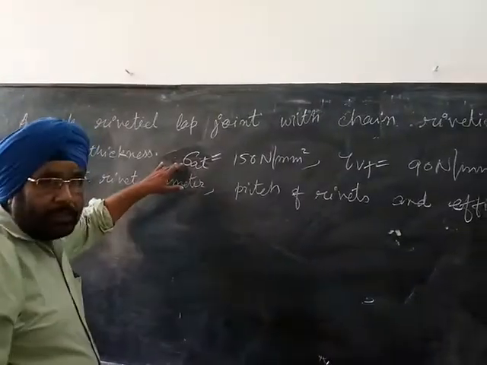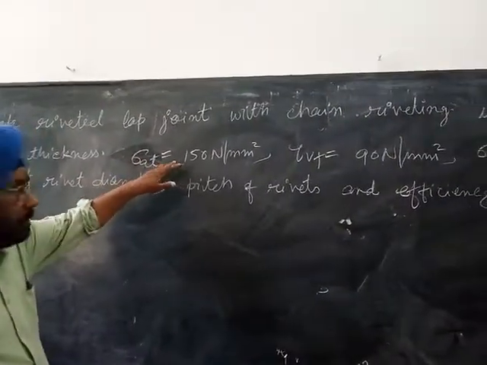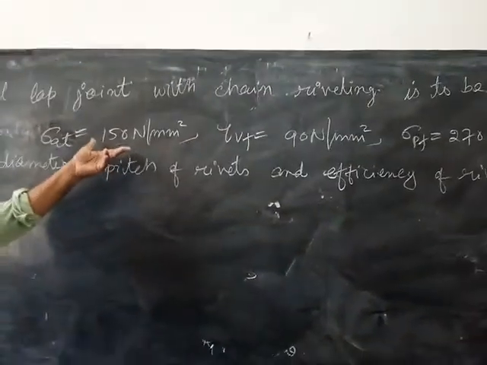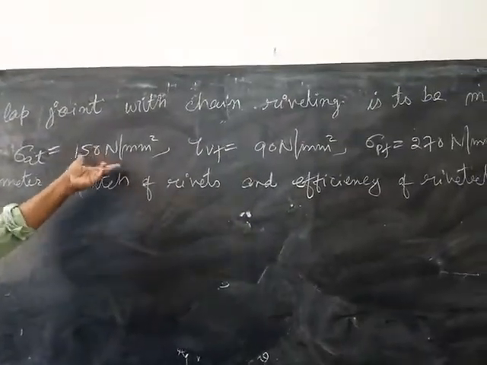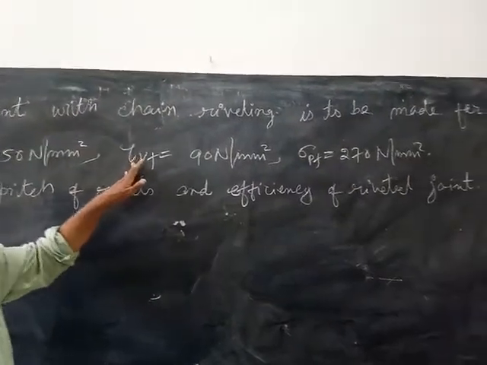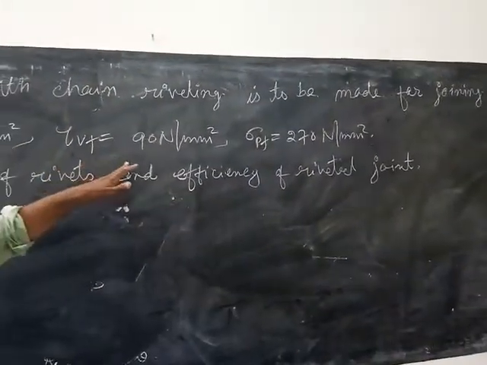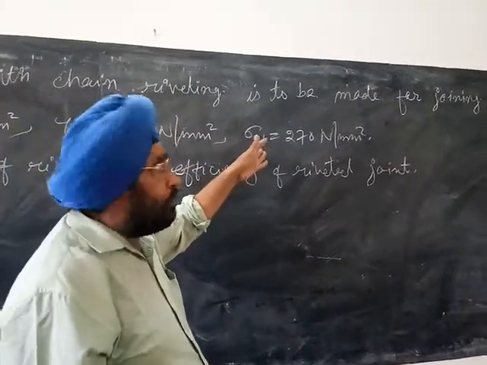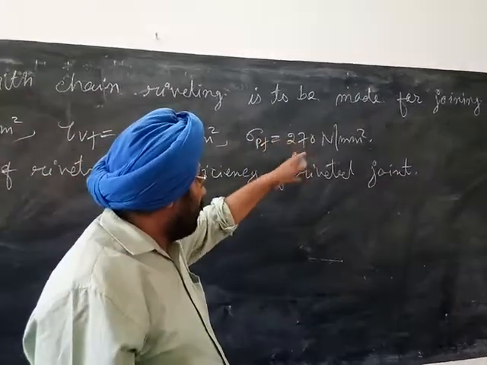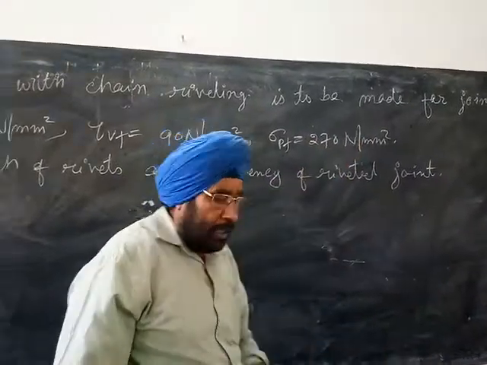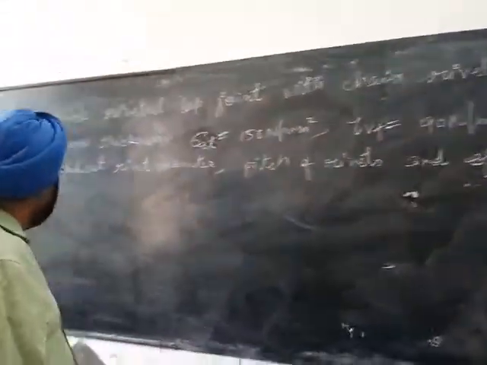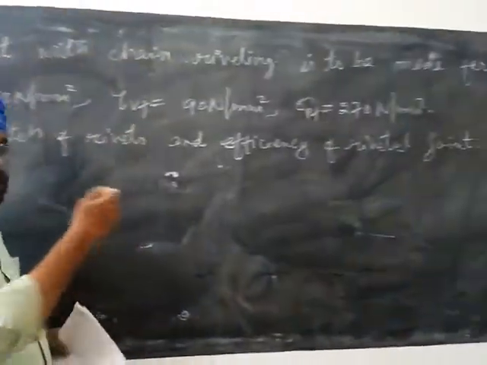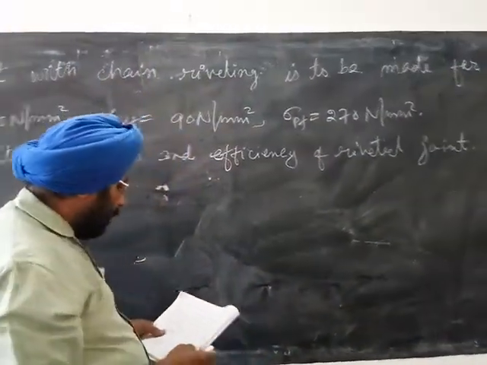The permissible stresses are: sigma at, the permissible tensile stress in the plate, its value is given to us as 150 Newton per square millimeter; tau s, the permissible shear stress in the rivet, its value is 90 Newton per square millimeter; and sigma p, the permissible bearing stress in the rivet, its value is given as 270 Newton per square millimeter. Find out the rivet diameter, pitch of rivets, and efficiency of the riveted joint.